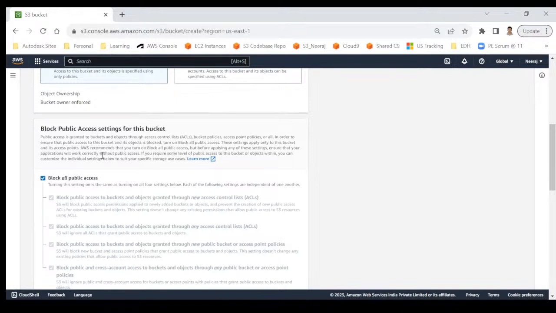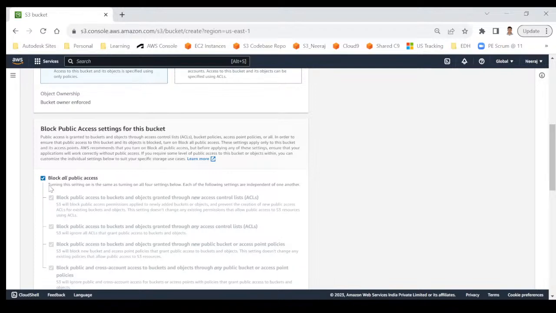But you may be thinking that you have a requirement where you have some pictures of a public function, like an Independence Day celebration, and there is nothing to hide. It should be publicly accessible for everyone, because we will put the photos and videos there and share this link with the public, and they should be able to access it without any permission issue. In that case, you can remove this block all public access.